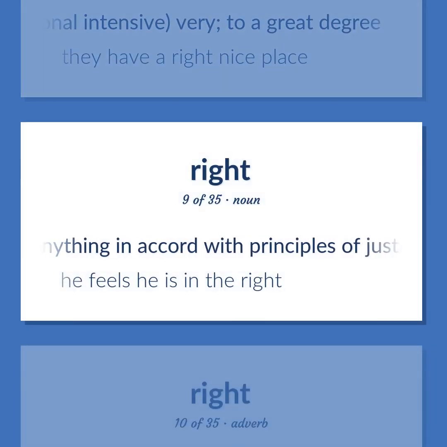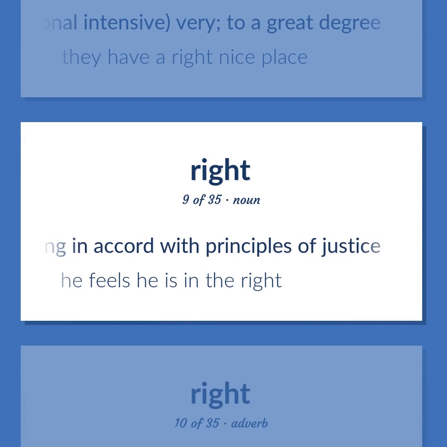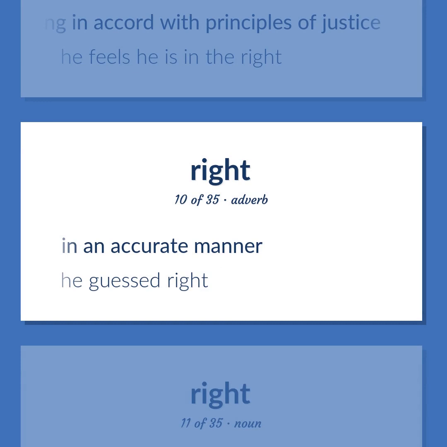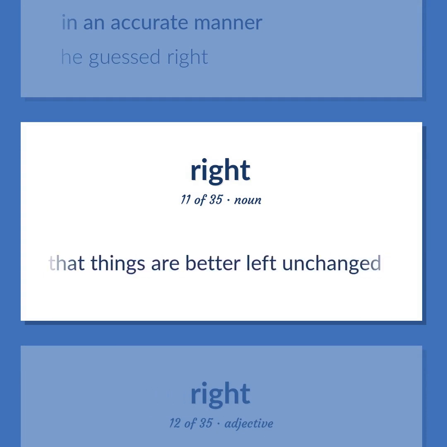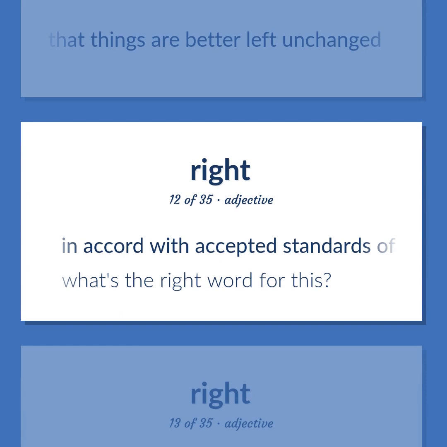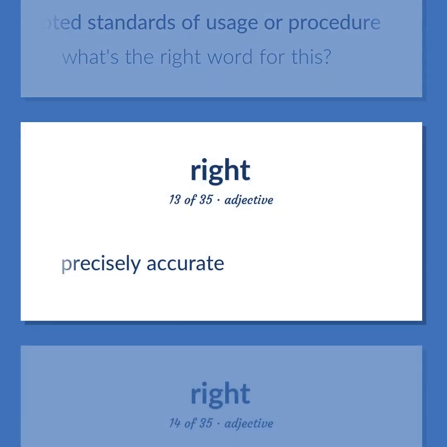Anything in accord with principles of justice. He feels he is in the right. In an accurate manner. He guessed right. Those who support political or social or economic conservatism. Those who believe that things are better left unchanged. In accord with accepted standards of usage or procedure. What's the right word for this? Precisely accurate.